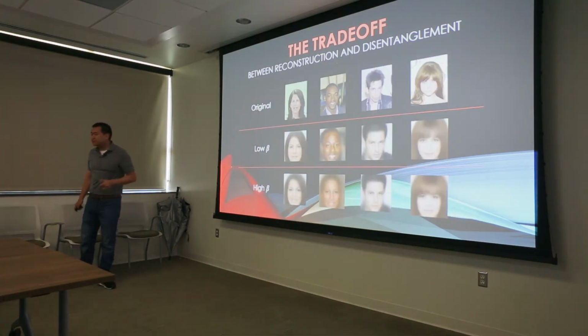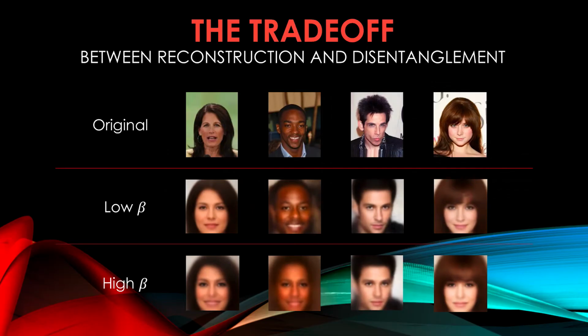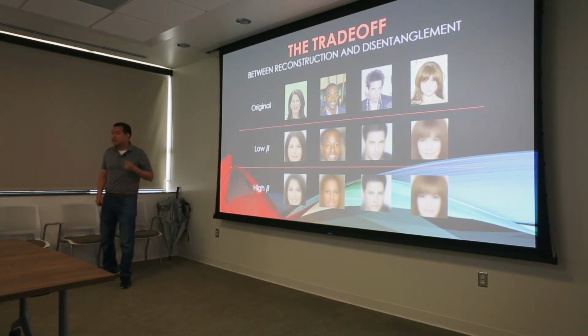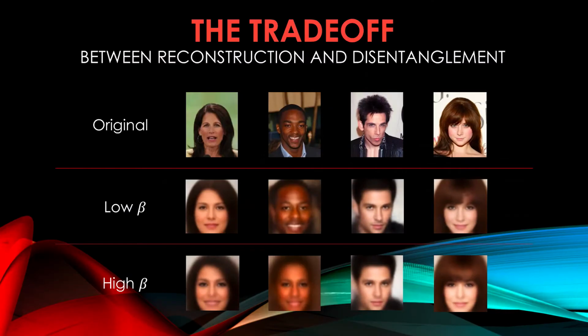But there is a trade-off that we have to make, which is that when we set beta to a higher value, we do get cleaner latent traversals, but the reconstruction quality is lowered. Here you see the original images in the top row, and the reconstructions, especially for Anthony Mackie here, are not as good when beta is set to a high value. In this case, even the gender isn't really being reconstructed properly.